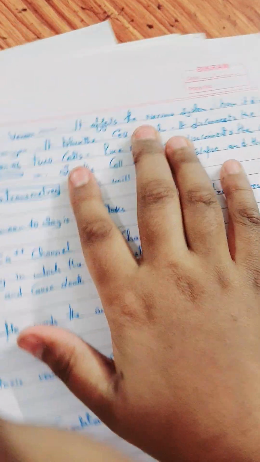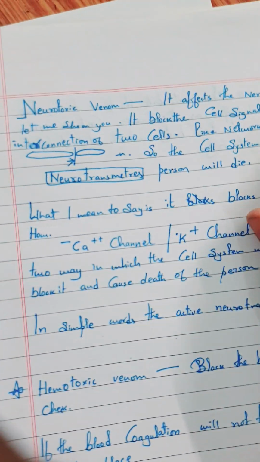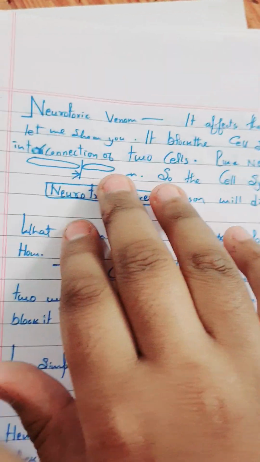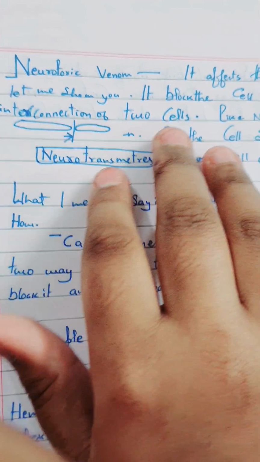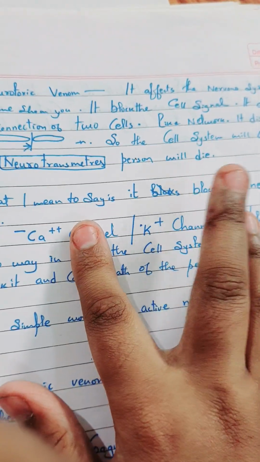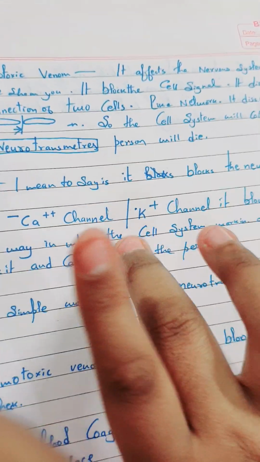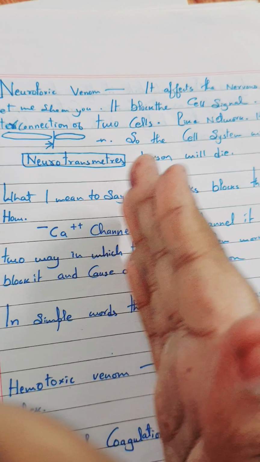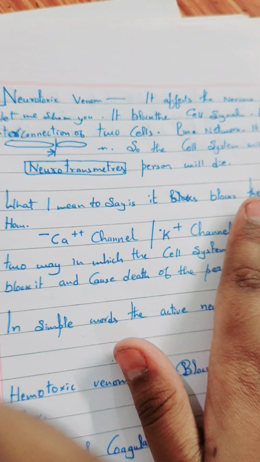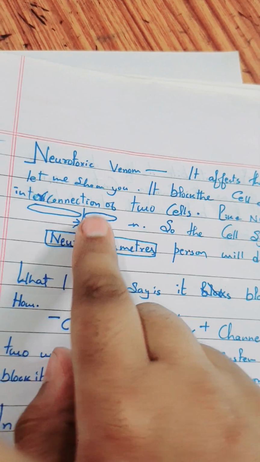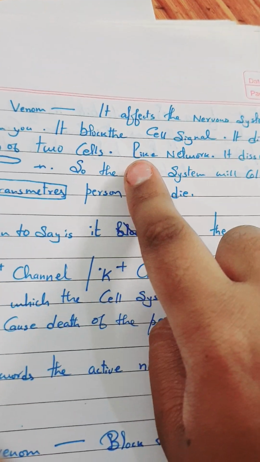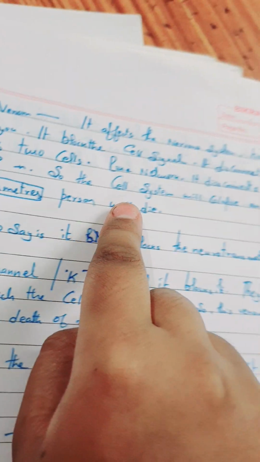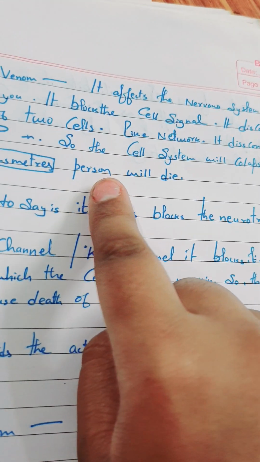So neurotoxin venom affects the nervous system. How does it do it? Let me show you. It blocks the cell signal. It disconnects the interconnection of two cells. Suppose this is one pole and this is another pole. In between them there is a block, a border. Let me introduce it with a diagram. Two cells are like a network, and it disconnects the connection. So the cell system will collapse and the person will die.